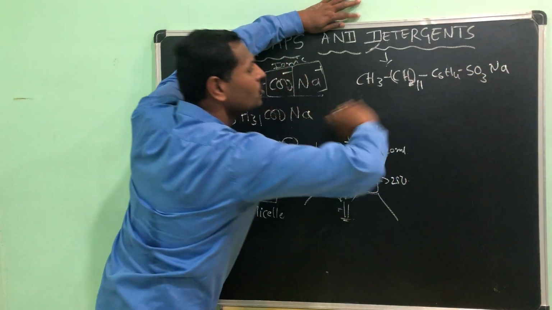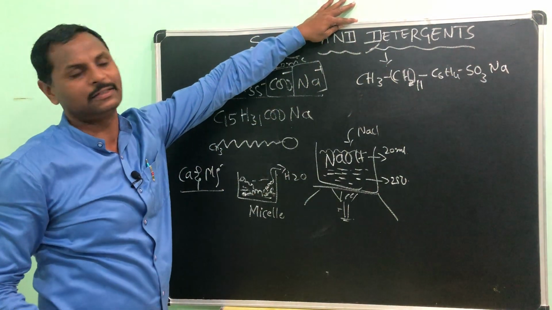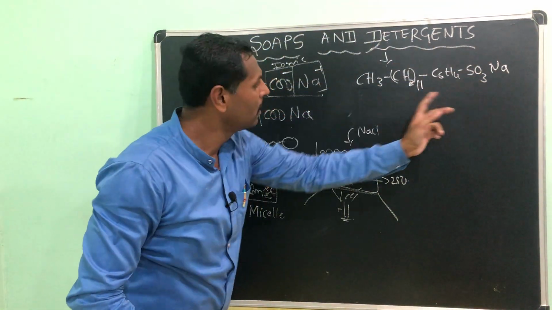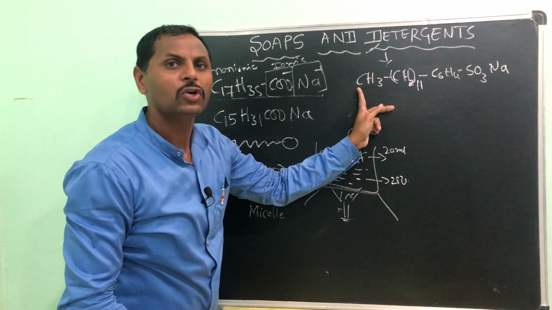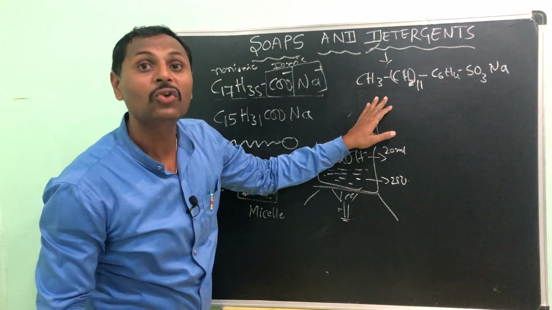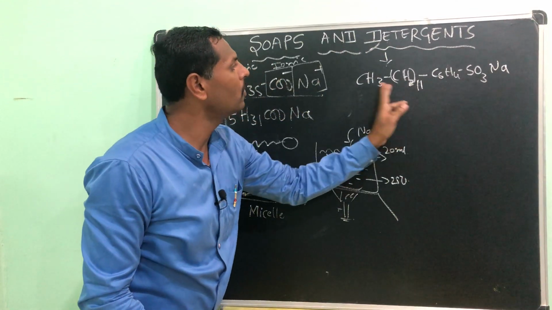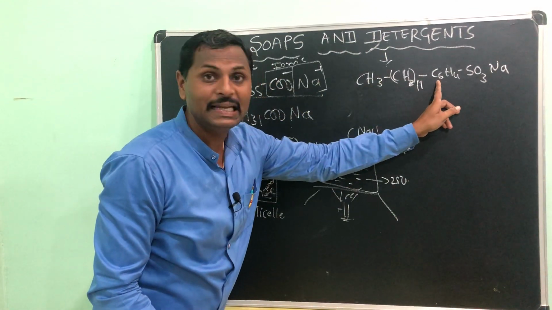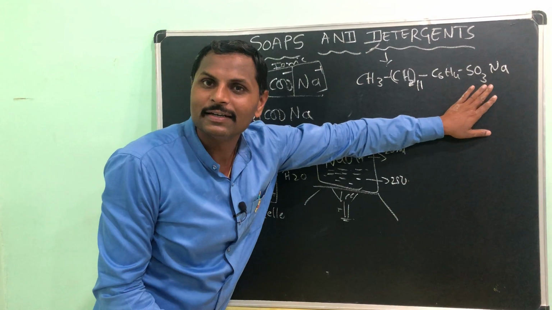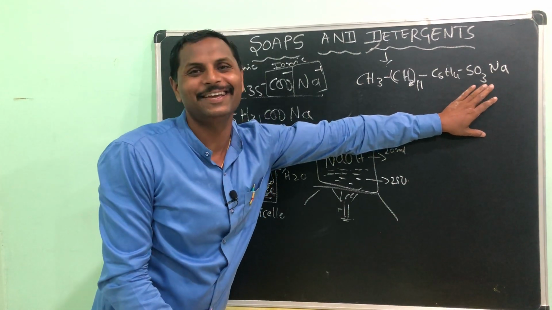So what is this? This is a big molecule. Sodium, 11 plus 1 is 12, and 12 we call dodecyl. Sodium dodecyl benzene sulfonate is the detergent's name.